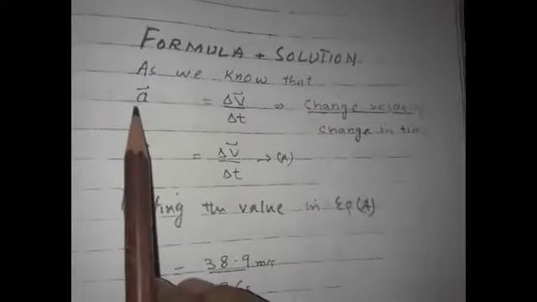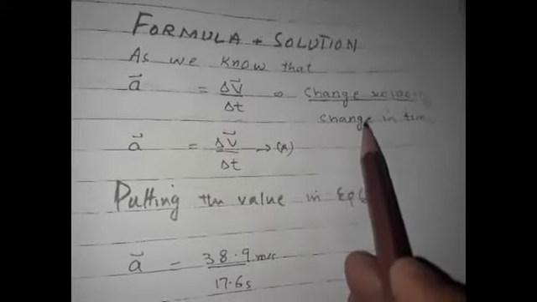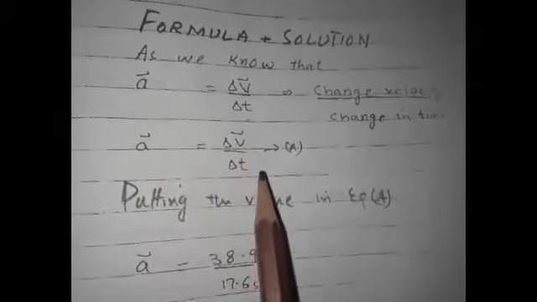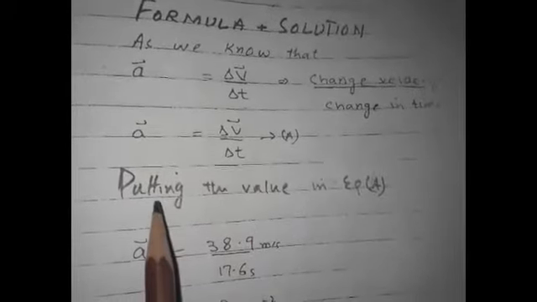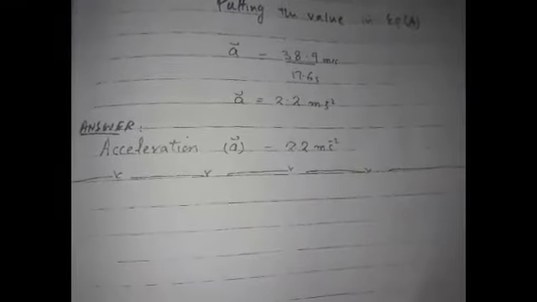As we know, acceleration is equal to del v divided by del t, change in velocity divided by change in time. A is equal to del v divided by del t. Equation number A. Putting the values in equation A, A is equal to 38.9 meter per second divided by 17.6 seconds. A is equal to 2.2 meter per second square. Answer: acceleration A is equal to 2.2 meter per second square.